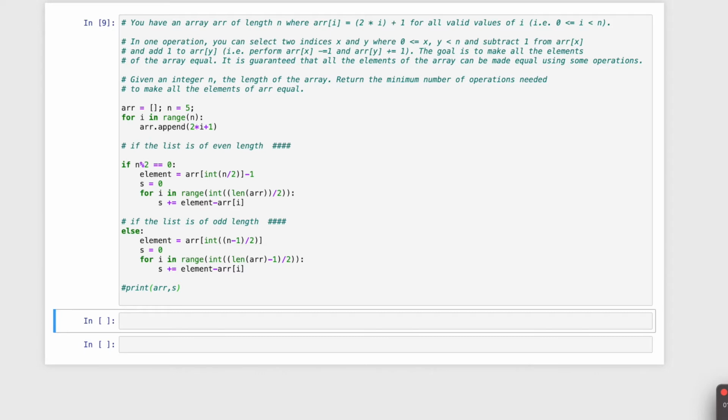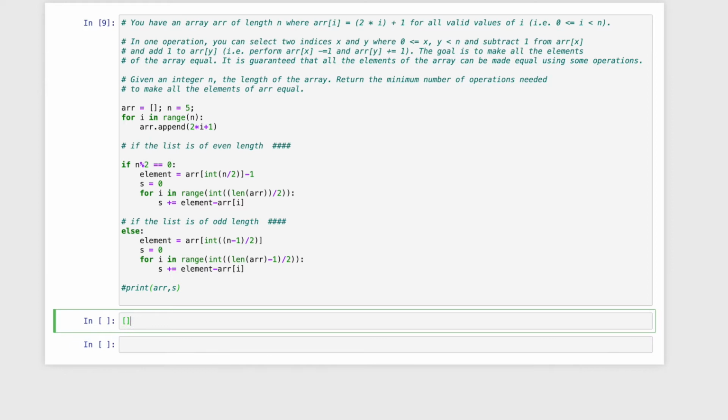Now the goal is to make all the elements of the array equal. It is guaranteed that all the elements of the array can be made equal using some operations. Given an integer n, the length of the array, return the minimum number of operations needed to make all elements of the array equal. Alright, so I hope the problem is clear, but I will just give one example and then it will be more clear.